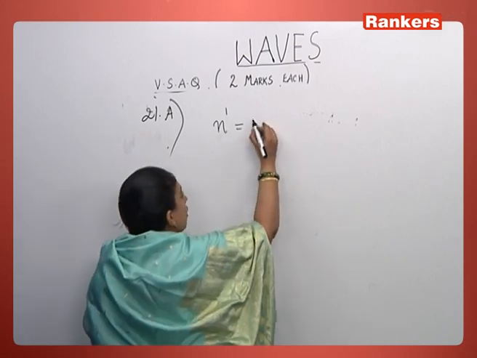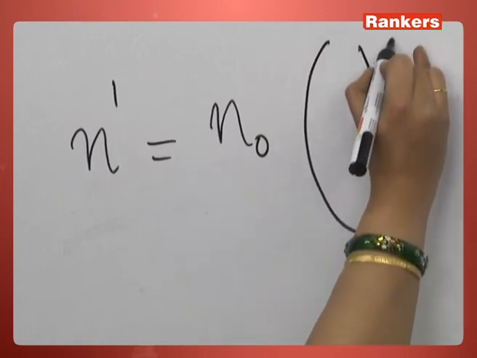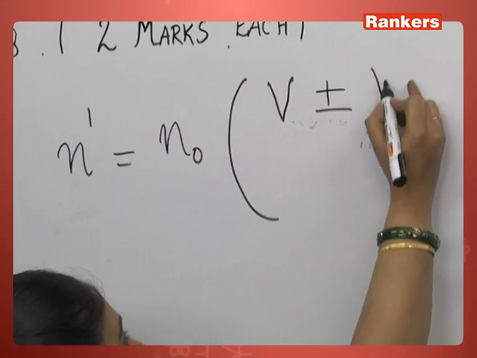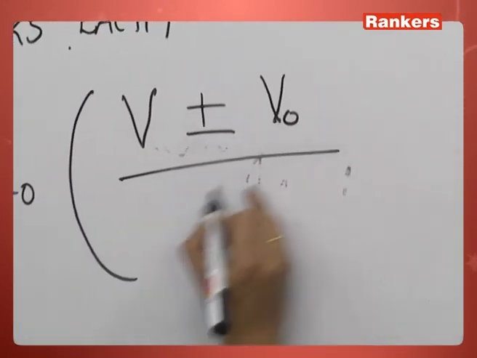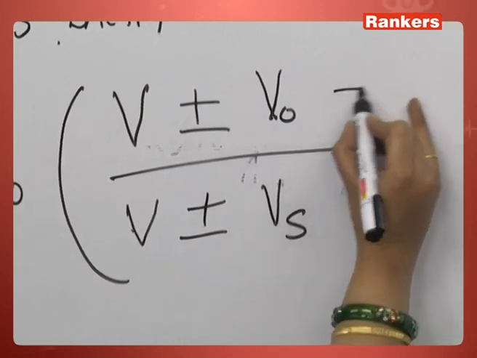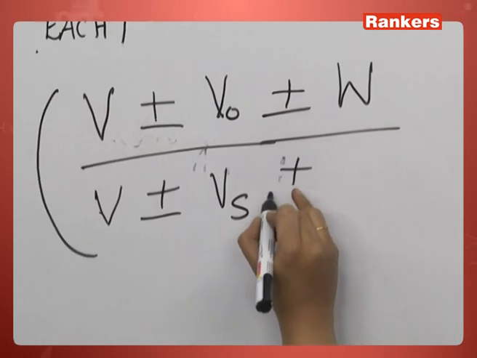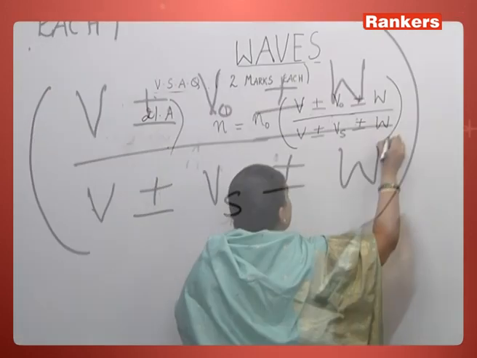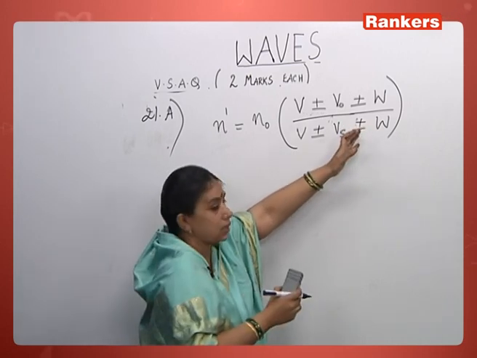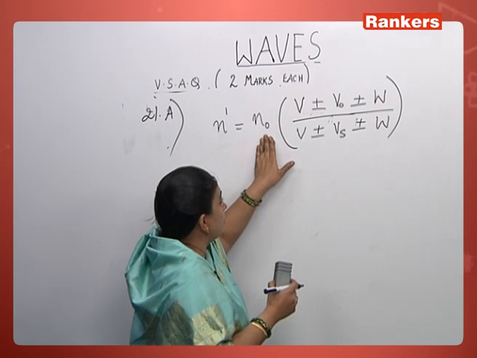So, suppose n naught is the original frequency, n dash is equal to n naught times (v plus or minus v naught) by (v plus or minus vs). This is the general formula I am writing down, children, first. Plus, if there is a wind velocity, that is if the medium is also moving, we consider the wind velocity. This is the general expression for the apparent frequency in terms of the original frequency.